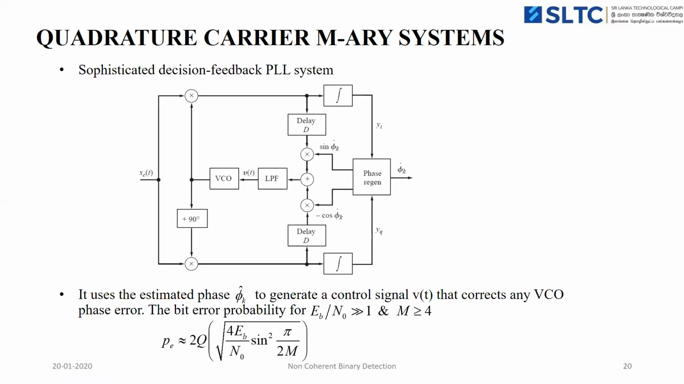So in this session, we discussed non-coherent binary detection in communication systems. In that, we studied non-coherent FSK modulation. Then we studied quadrature carrier modulation. Then we studied M-ary PSK modulation.